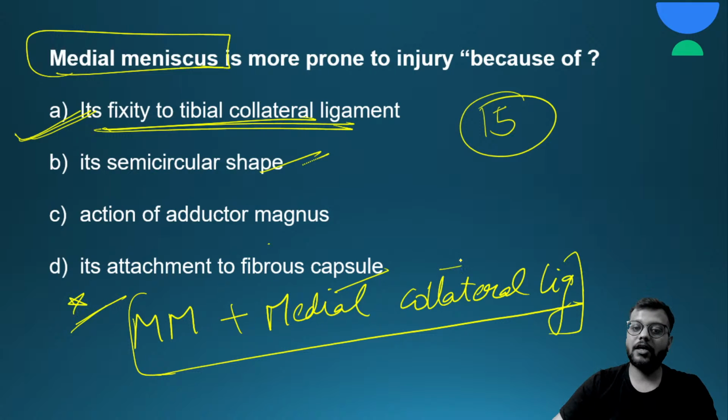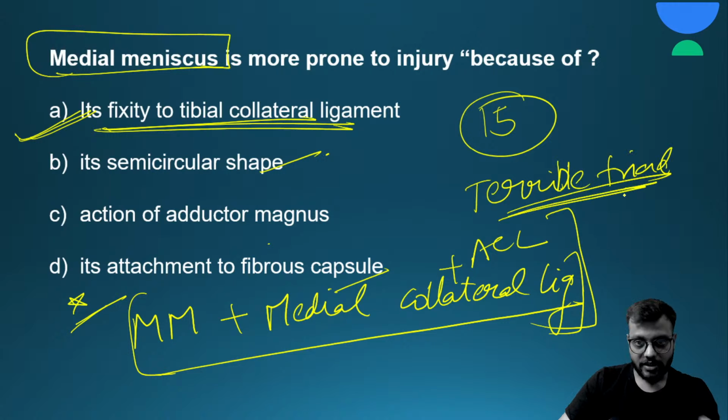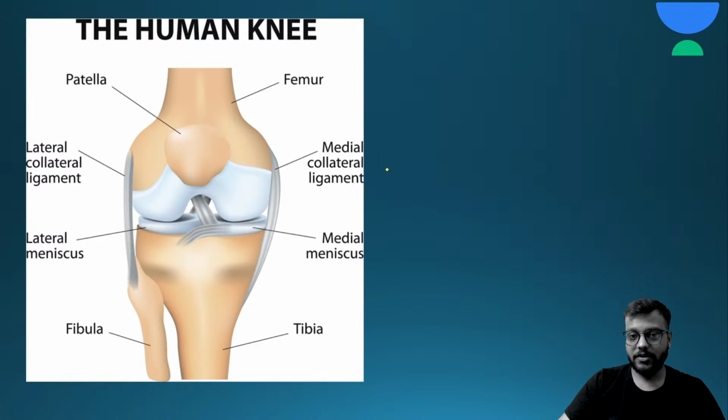And if along with this ACL is also injured, then they form the terrible triad of the knee, also called the O'Donoghue triad. So very important, you have to remember that medial menisci and medial collateral ligaments are attached with each other. That's why the injury of medial menisci is more common. Okay, here you can see the 6 ligaments: the medial collateral, the lateral collateral ligament, the medial and the lateral menisci, and the anterior and the posterior cruciate ligaments.